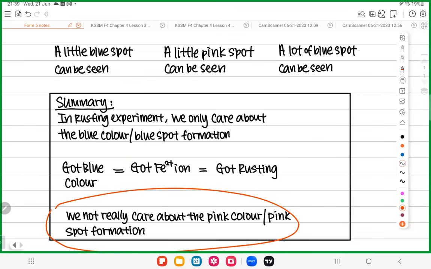The pink color only tells us whether the solution is alkaline or not. This experiment is about rusting. We don't care whether the solution is acidic or alkaline. I only care whether it has rusting or not. So we focus on blue. We don't care about the pink at all.